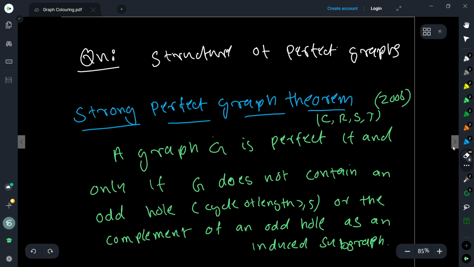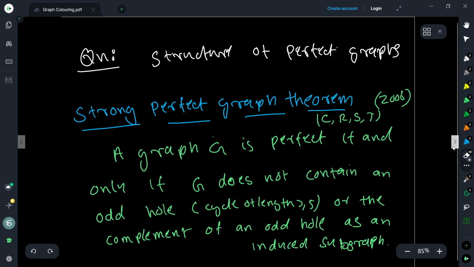It tells you about the structure of the graph. So now we know that to check whether a graph is perfect or not, just check whether the graph contains an induced odd cycle of length 5 or more, or the complement of the graph contains an induced odd cycle of length 5 or more, and then we can immediately say whether it is perfect or not.